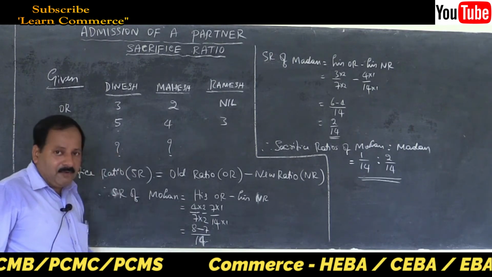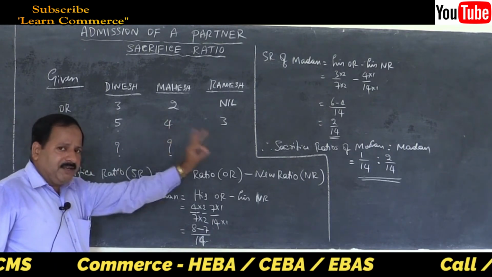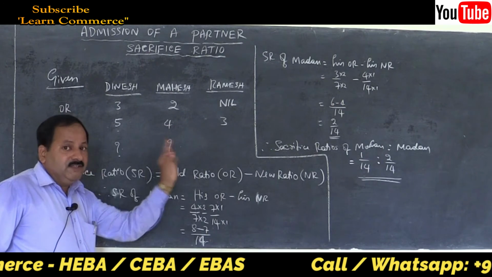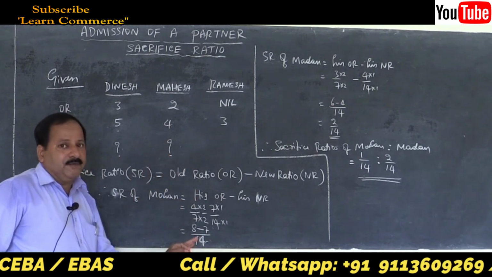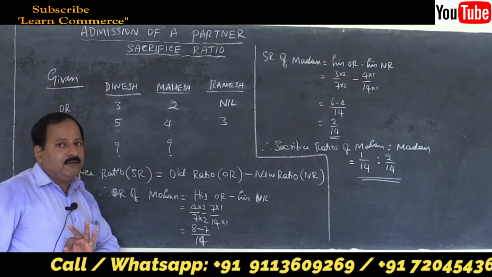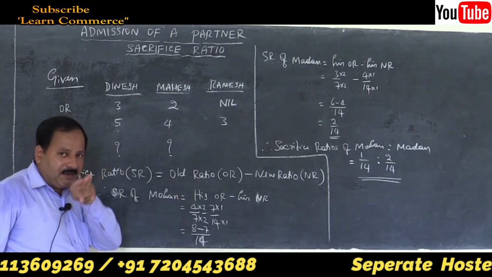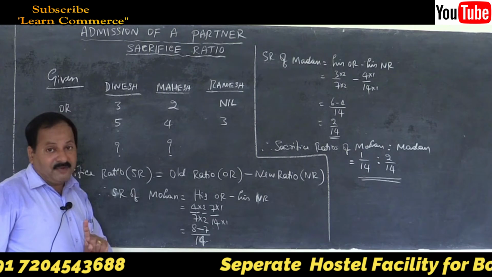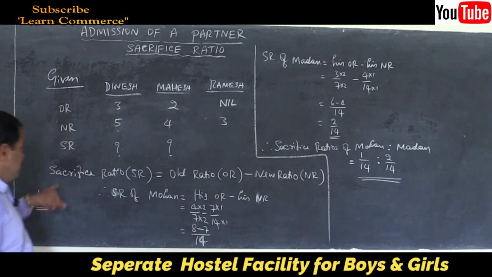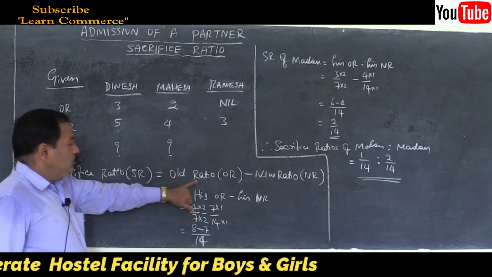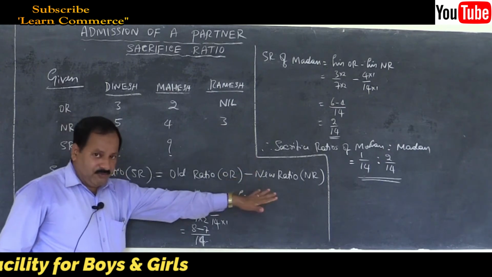Write debit, credit, everything, amount in rupees. Practice these from the class itself so that you will not suffer in the board exam. Otherwise, they may reduce your 100 to 97 or 96. So remember, sacrifice ratio is equal to old ratio minus new ratio.